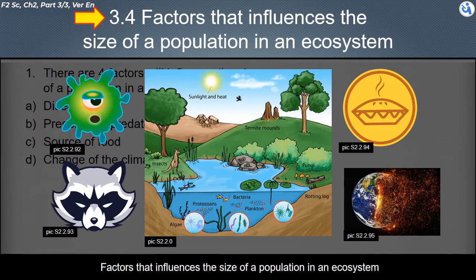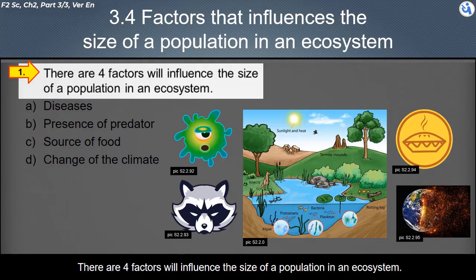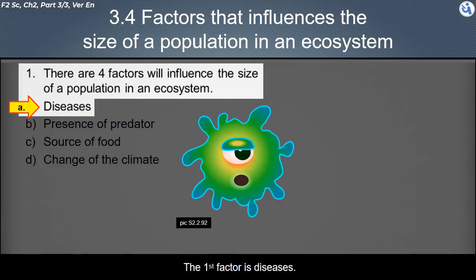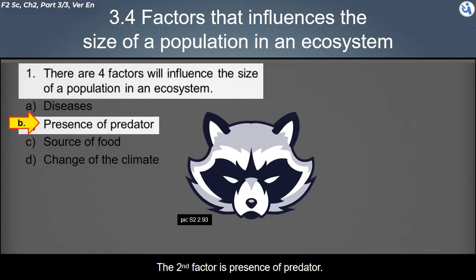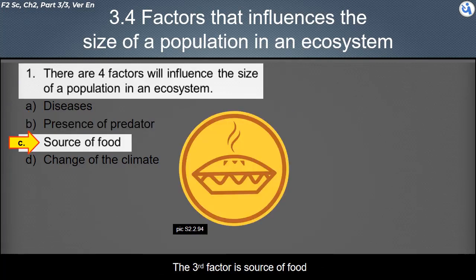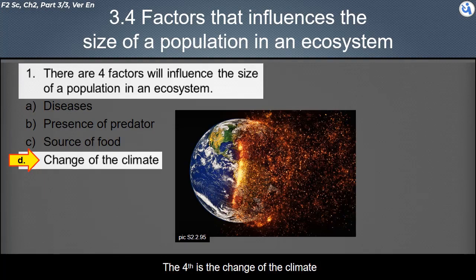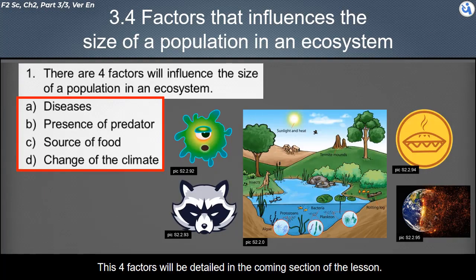This topic is about factors that influence the size of a population in an ecosystem. There are 4 factors that influence the size of a population in an ecosystem. The first factor is diseases. The second factor is presence of predators. The third factor is source of food. The fourth is the change of the climate. These 4 factors will be detailed in the coming sections of the lesson.